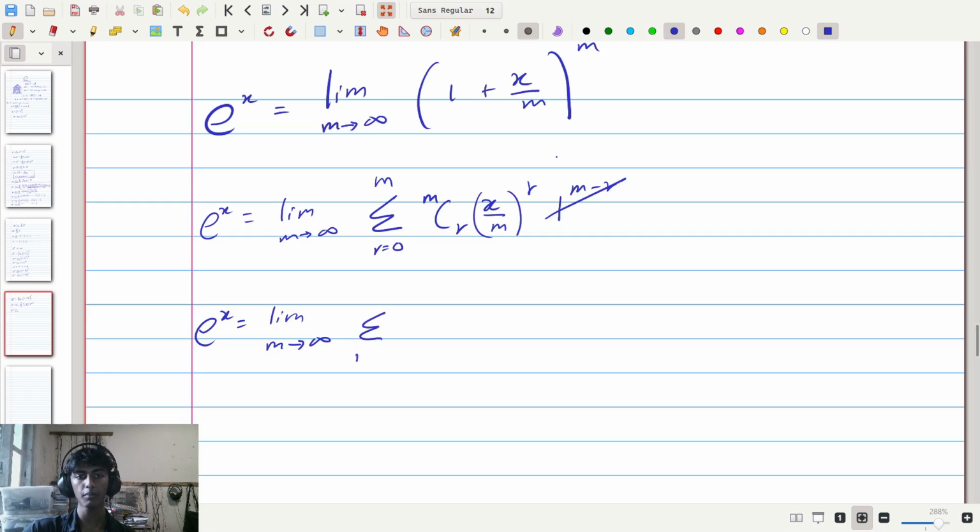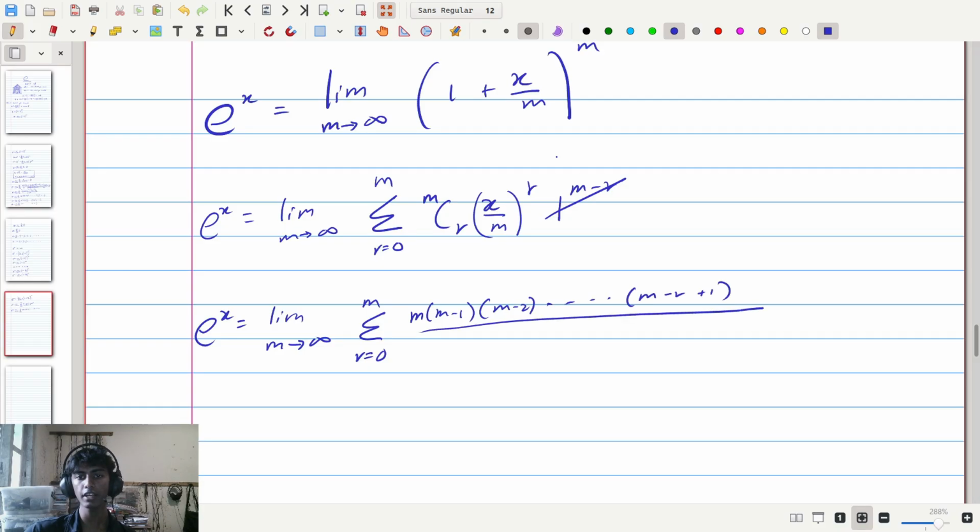So e to the x is the limit as m approaches infinity of the sum as r goes from 0 up to m of doing that simplification of m choose r, where we do m factorial divided by r factorial, m minus r factorial, and then we do all of those cutting of terms. What we eventually end up with is m times m minus 1 times m minus 2 until m minus r plus 1.